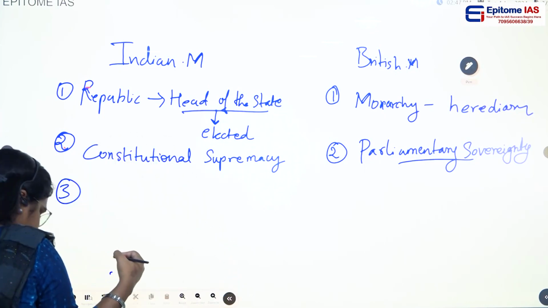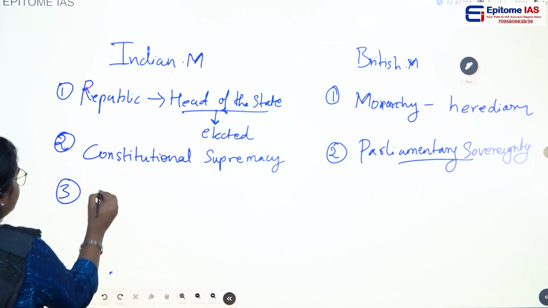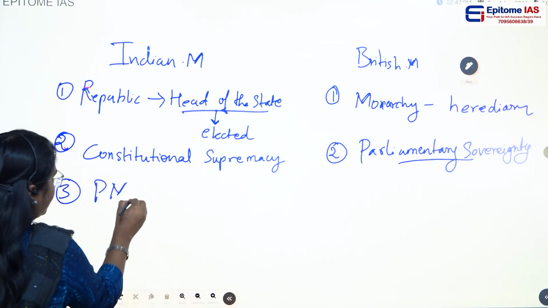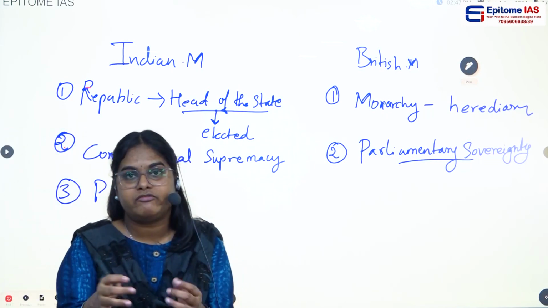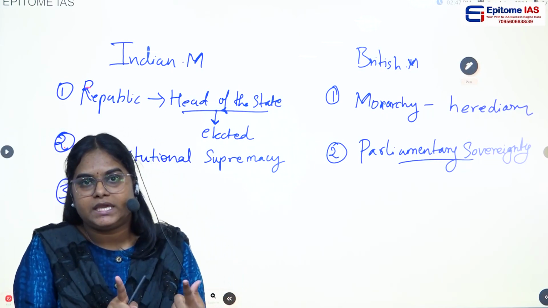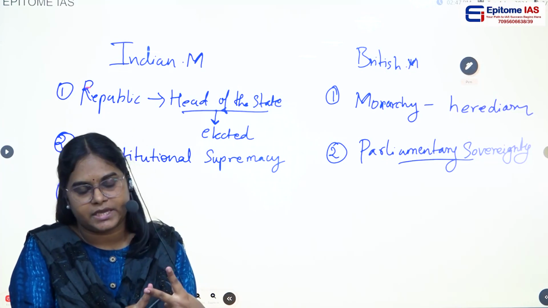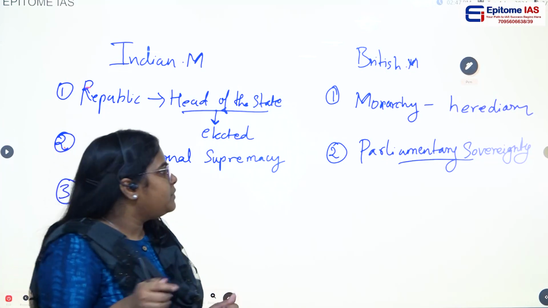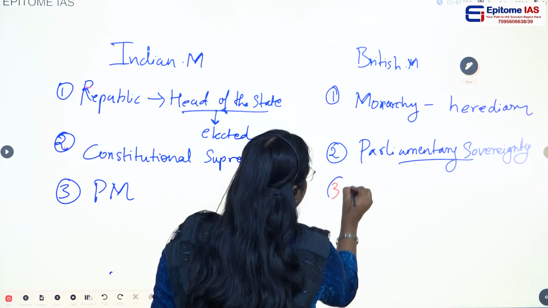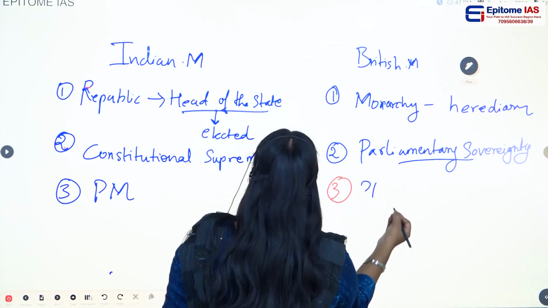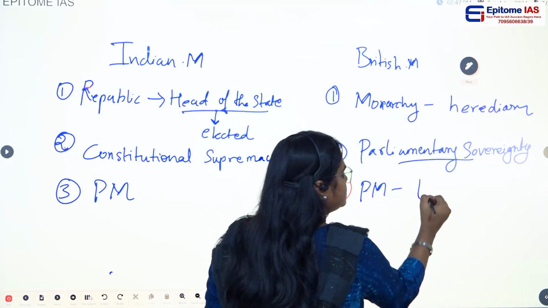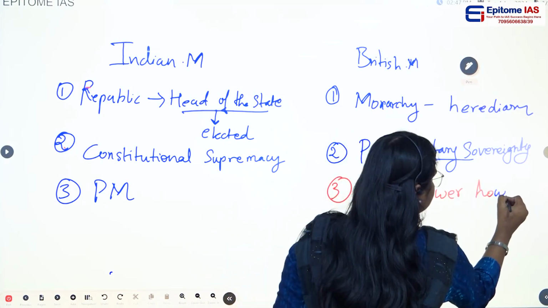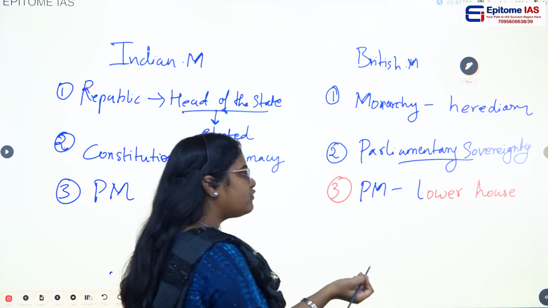So the third difference would be, in India, the PM, that is the Prime Minister, can be the member of either house of the parliament. He can belong to the Lok Sabha, he can belong to the Rajya Sabha, but in case of the British, the PM should belong only to the lower house. So that is the House of Commons.